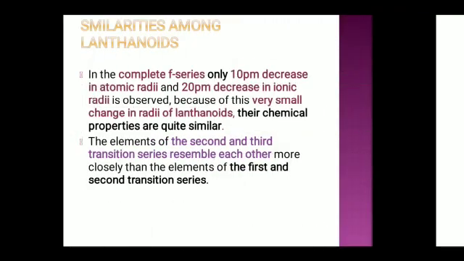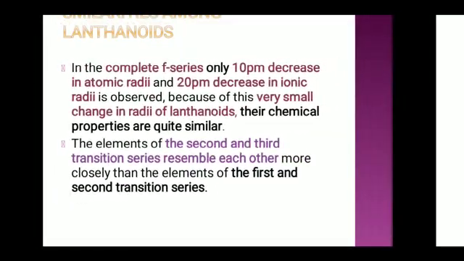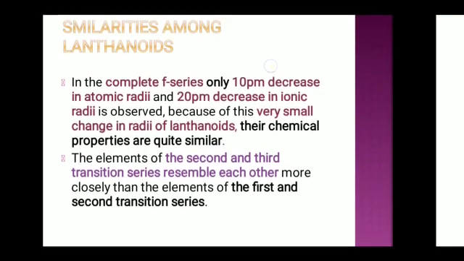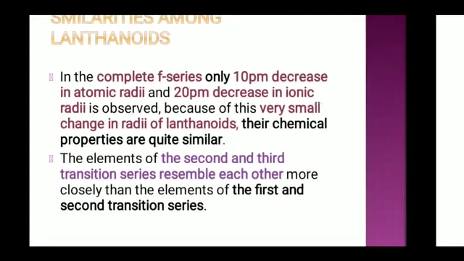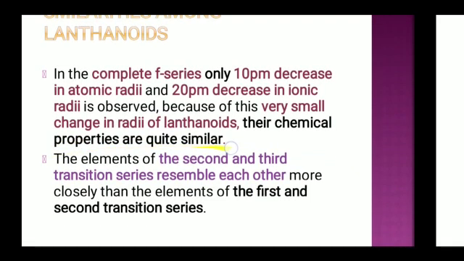Similarities among lanthanoids. In the overall f series, only a 10 picometer decrease in atomic radius and a 20 picometer decrease in ionic radius is observed. There is very little decrease in atomic and ionic radius, so there is a very small change in the radius of lanthanoids. Because of this small change, their chemical properties are very similar.